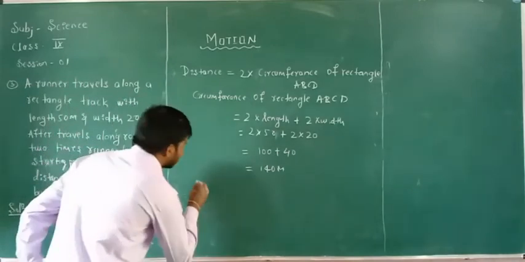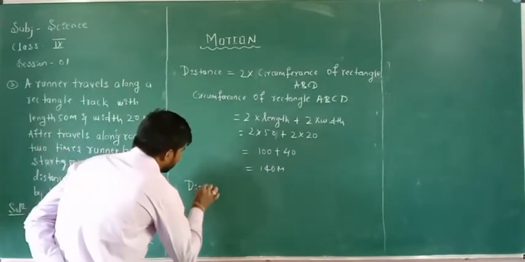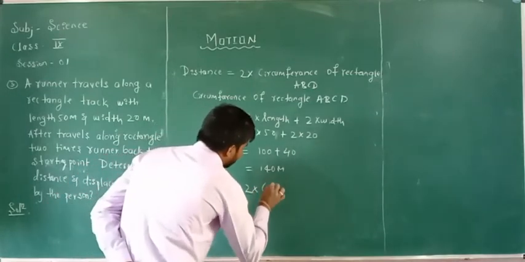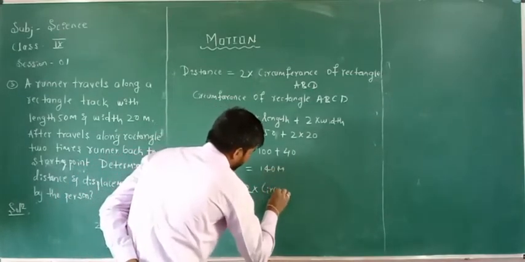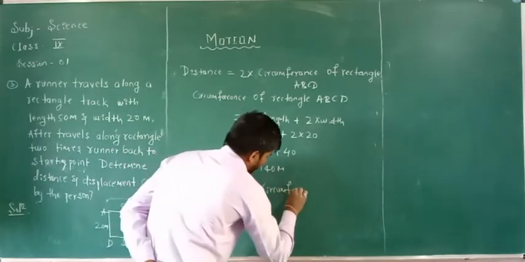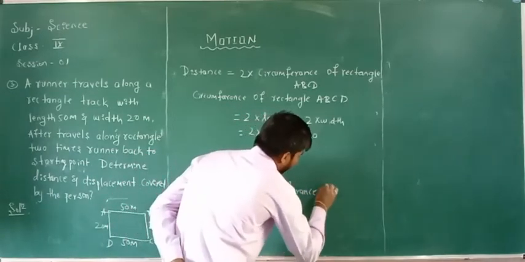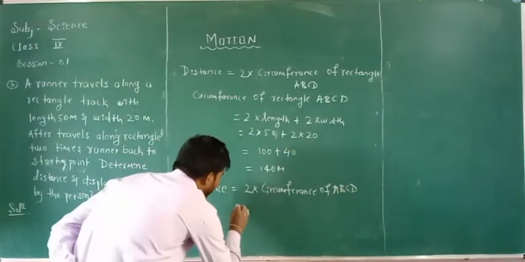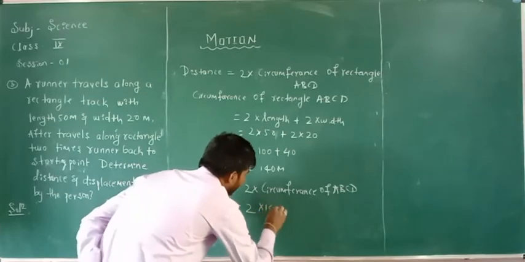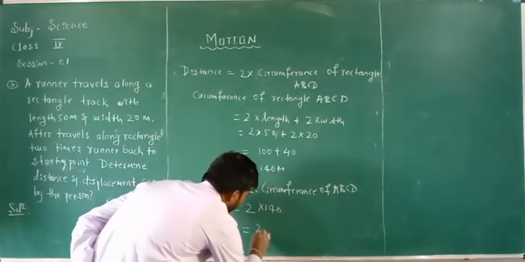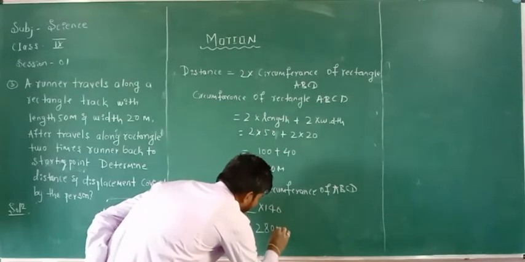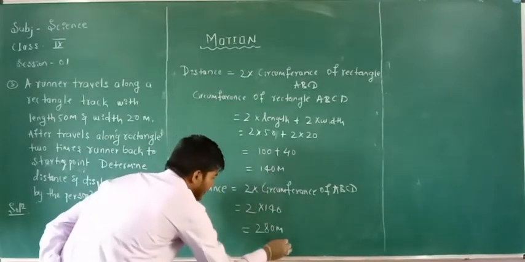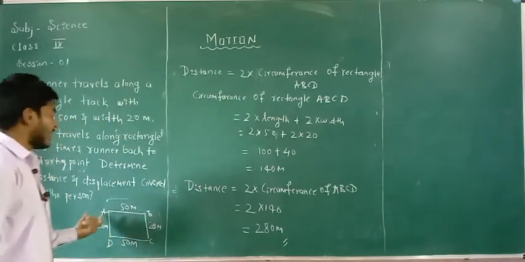Therefore, the total distance covered by the person is equal to 2 into the circumference of rectangle ABCD, that is equal to 2 into 140, that is equal to 280 meter. This is the total distance travelled by the person around the rectangular track.